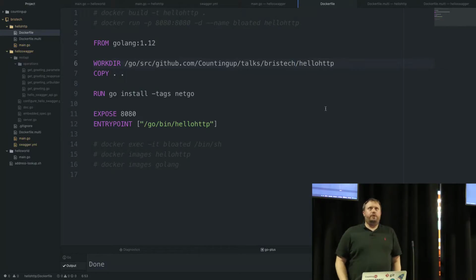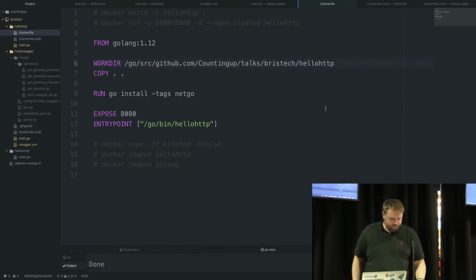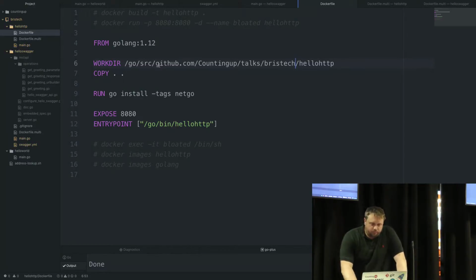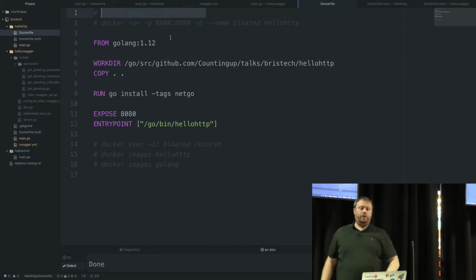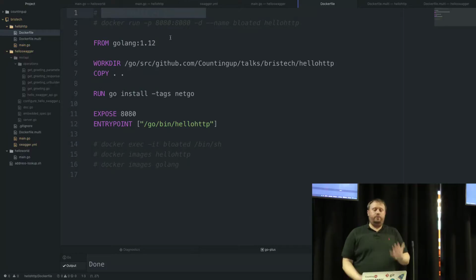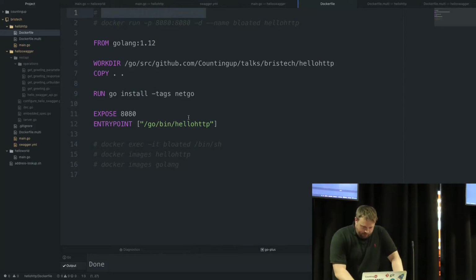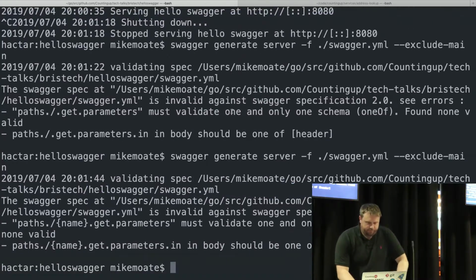It's a really good piece of packaging for us. It's a really nice asset that we can version, maintain, and ship stuff around with. So you can use Docker to build your Go binary, sort of just like that. So we're taking a public Golang image, bringing in our source code, running go install. The tags thing is basically to make sure we get a static binary. And then we give ourselves an endpoint.